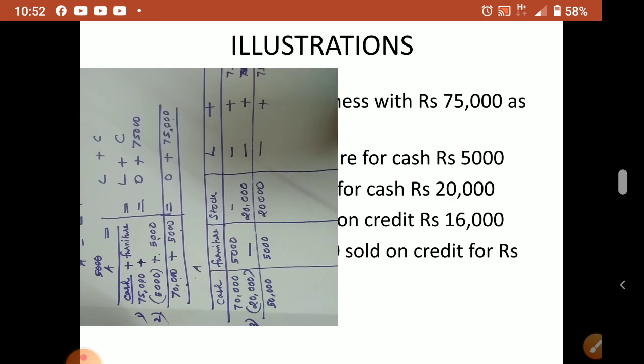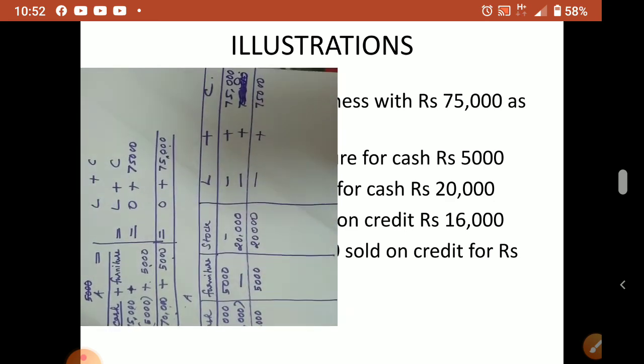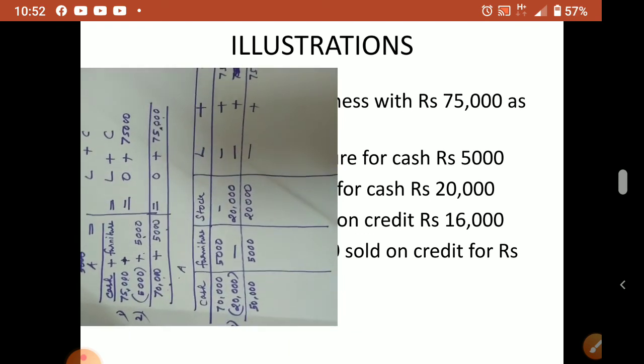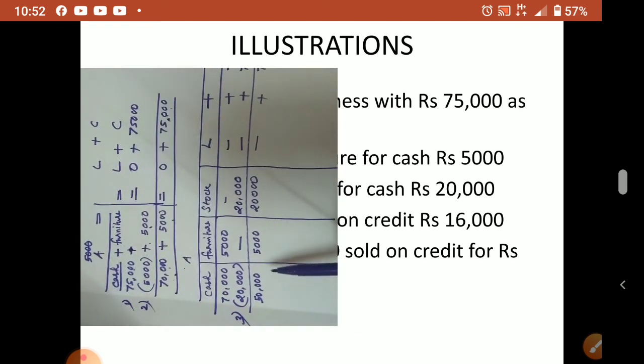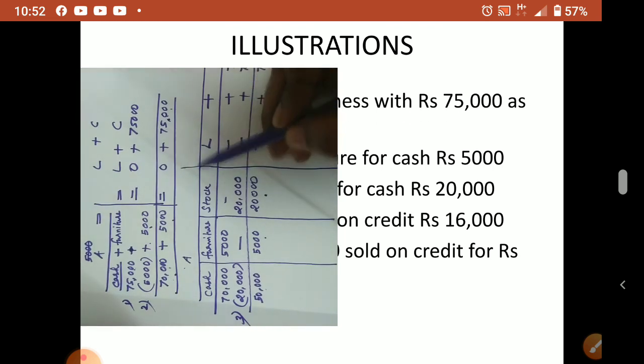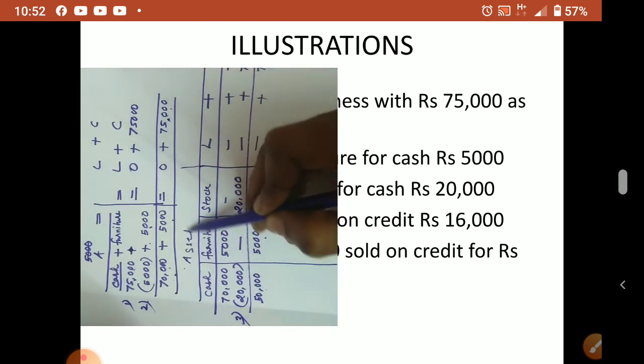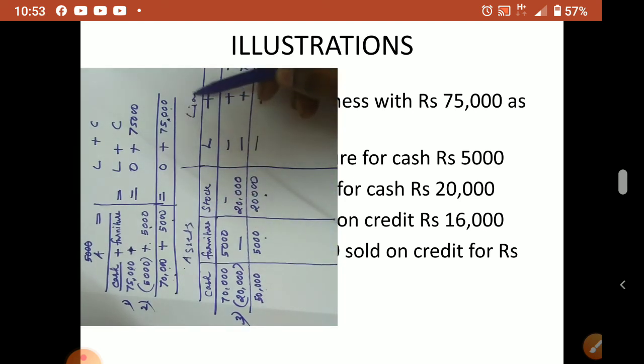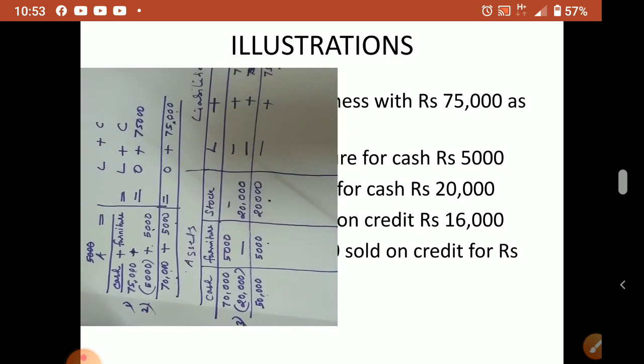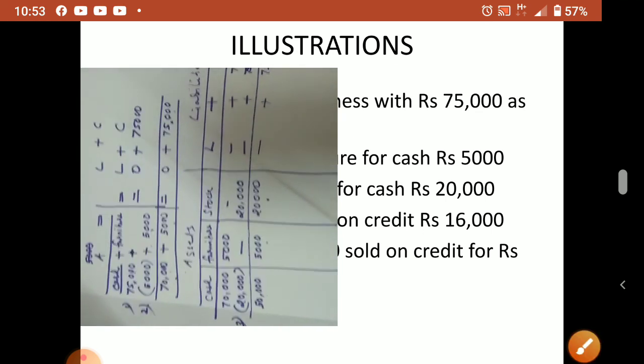Now you see 75,000. Now you see both the sides are equal or not? Equal, no? Yes. 50 plus 5, 55. 50 plus 5 plus 20, 75. This side also same. Okay. So this you remember, this side is asset side. This is liability side. So liability we classify under two heads, liability plus capital. Okay.